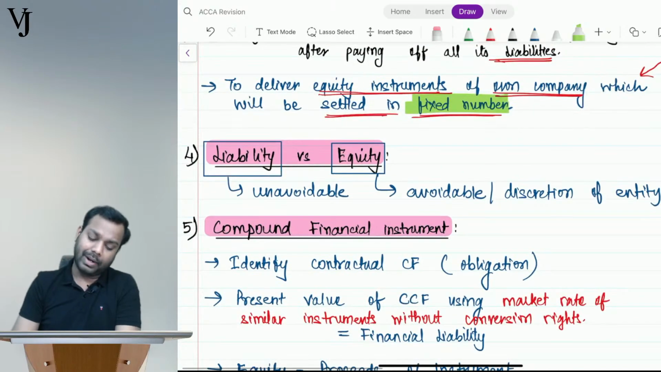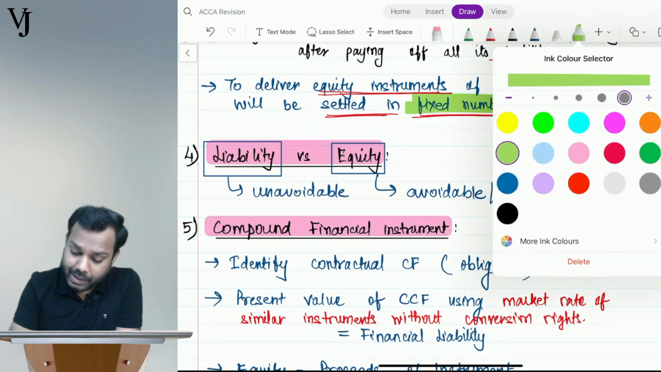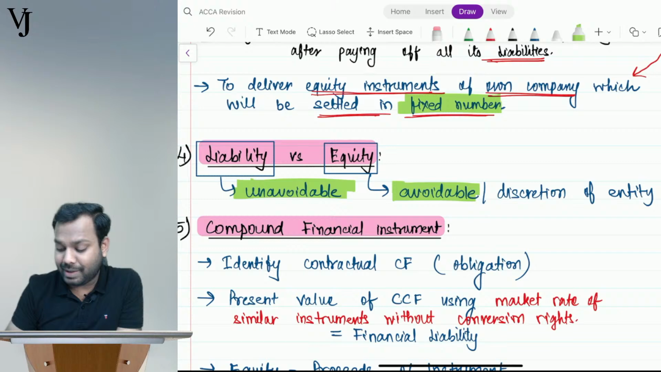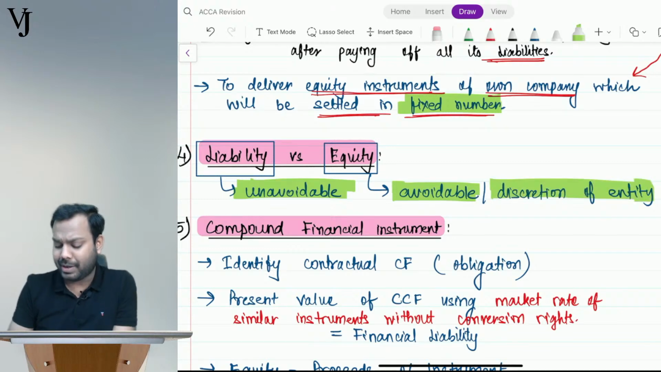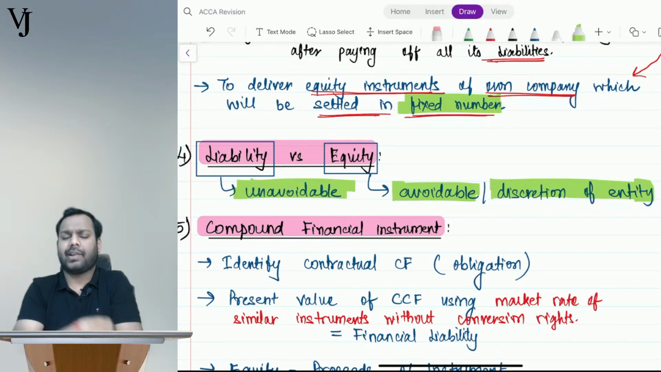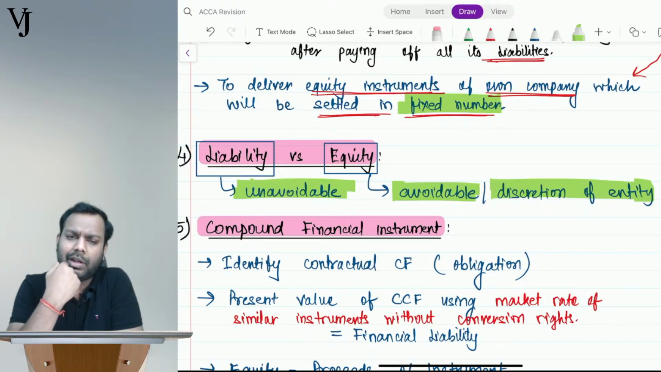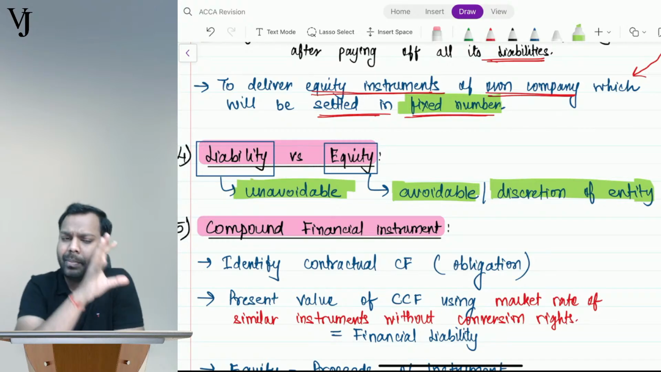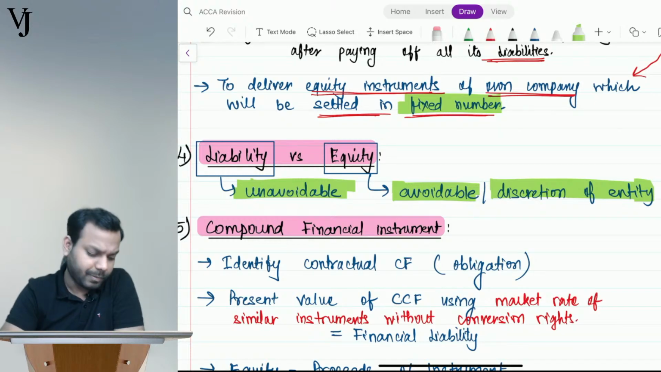Okay, now what is the difference between liability and equity? Understand, guys, liability is unavoidable, but equity is avoidable. It's at the discretion of the company. Now understand, guys. Let's suppose I started my own business. I took a $1 million loan from the bank, and I also invested $1 million of my own. I have done a job for so many years in the past, so I had a few savings. So I invested $1 million in the business that I started, and $1 million I took as a loan. So the total becomes $2 million.